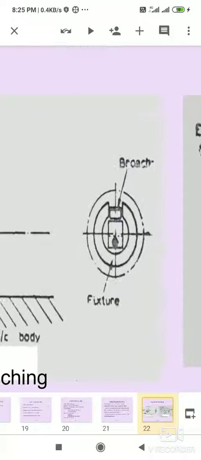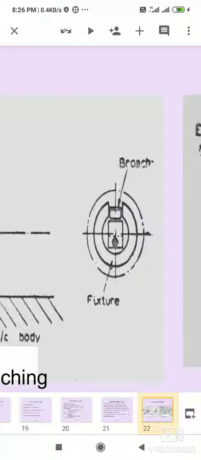This type of broach can remove the material, and the fixture is used to hold the workpieces. In broaching machine, the broach is pushed or pulled over an external flat surface of a stationary workpiece. In internal broaching, the broach is pushed or pulled through the hole in the stationary workpiece.